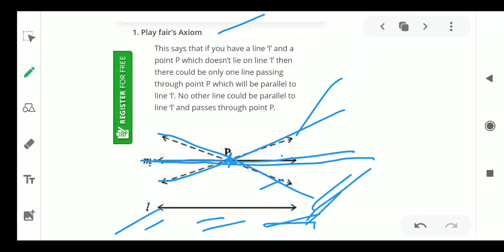You have to write all these five postulates and this Playfair axiom, and send it in your WhatsApp group.